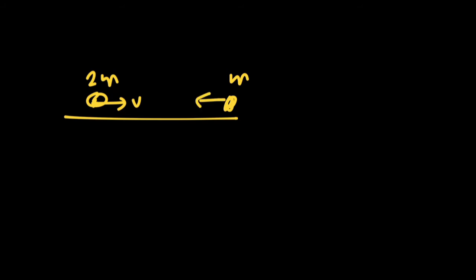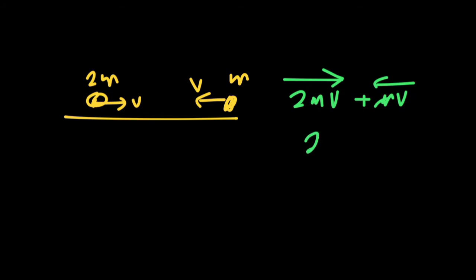Let's look at an example to understand better. I have a system where a 2m mass is moving right with velocity v and a mass m moving left with velocity v. If I find the total momentum, I have 2mv to the right plus mv to the left. By simplifying, I obtain the total momentum as mv to the right.